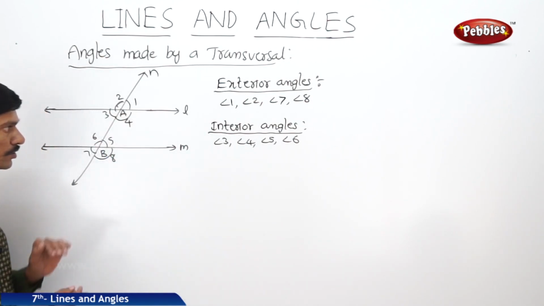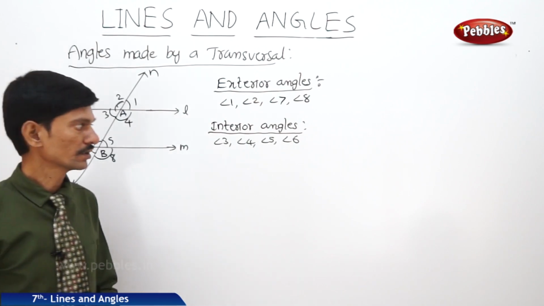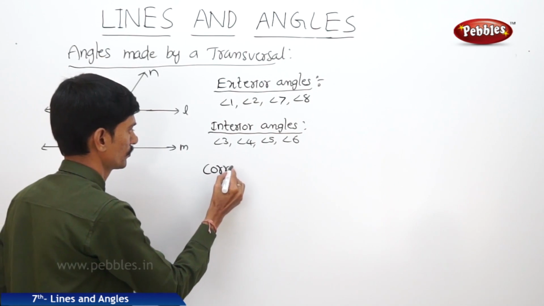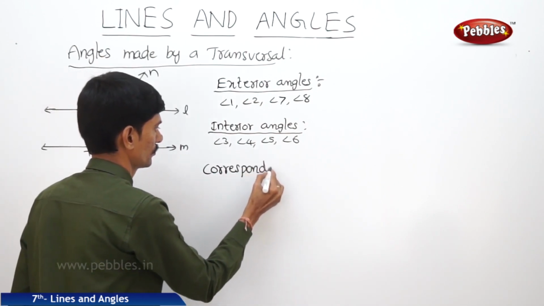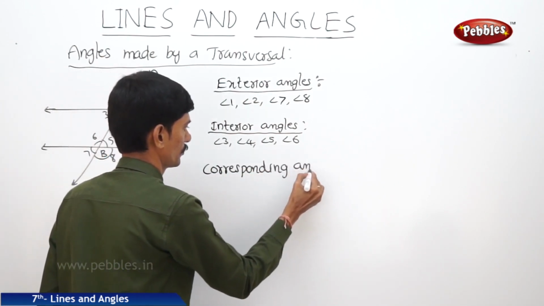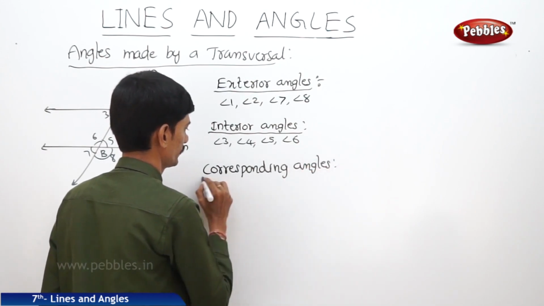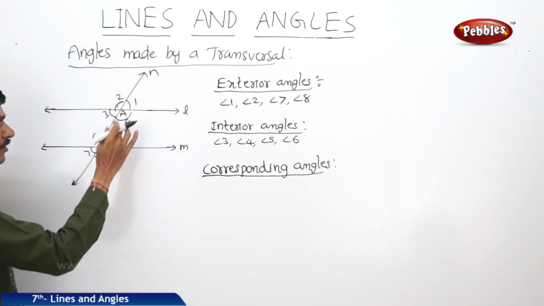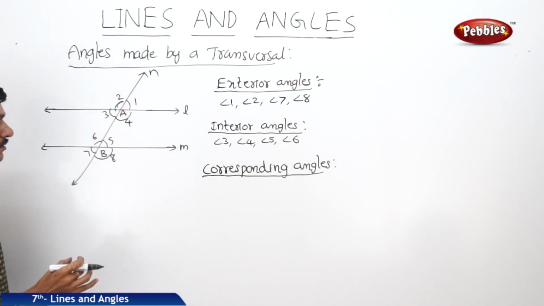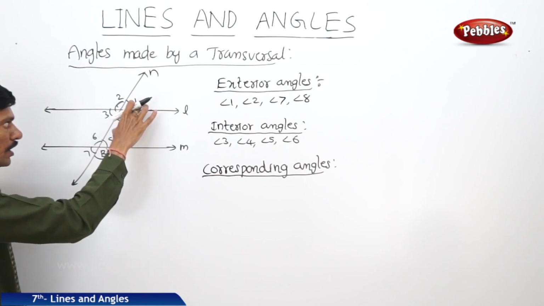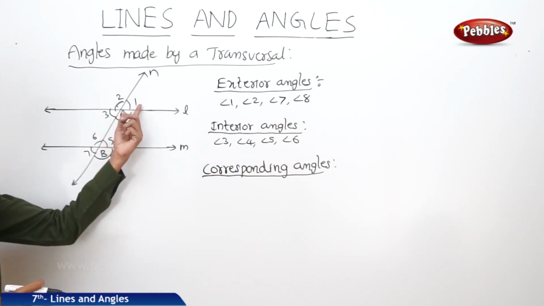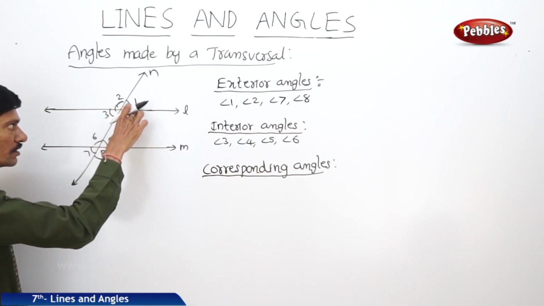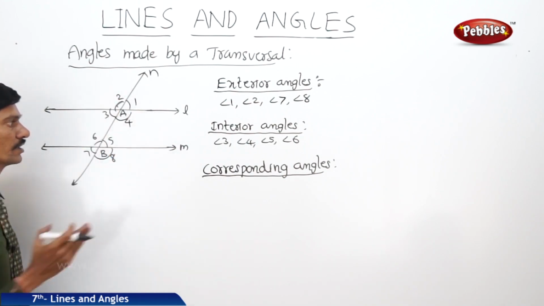Now what are the corresponding angles? Here 1 and 5 are the corresponding angles, because one is exterior and the other is interior, they are not adjacent angles and they are on the same side of the transversal.